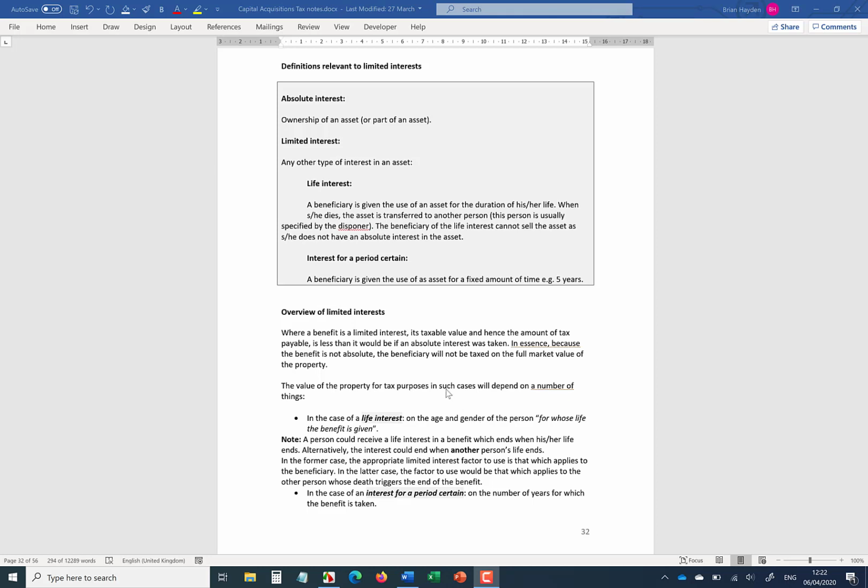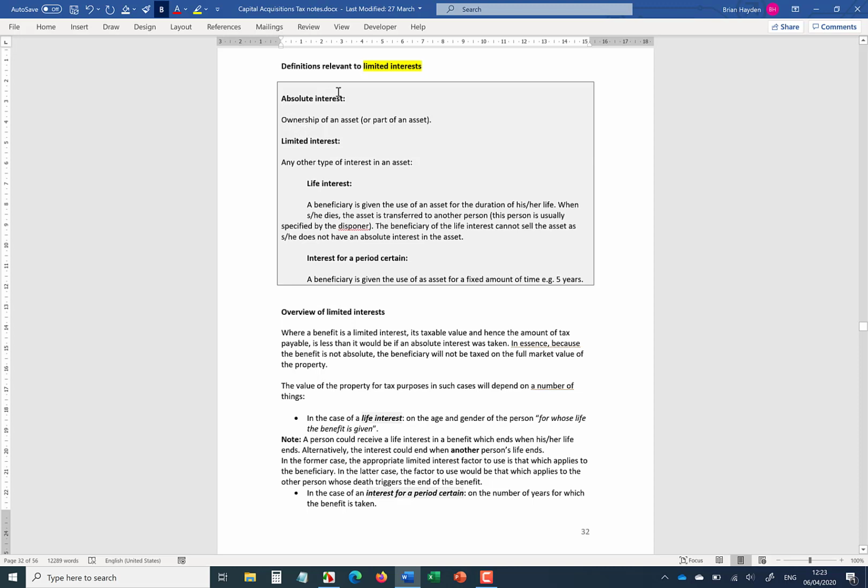In this video, I'm going to talk about the theory underpinning limited interests in the context of capital acquisitions tax. So we're looking at a situation where a person doesn't receive absolute ownership of an asset, either by gift or inheritance, but instead has a restricted interest in that asset. So let's have a look at some of the details and the definitions to start.